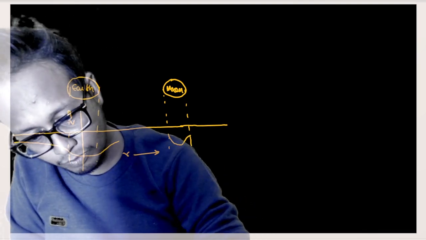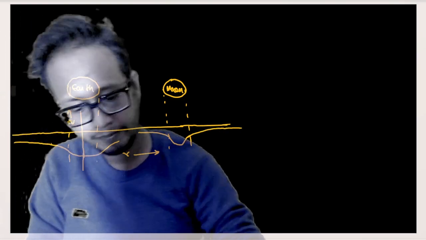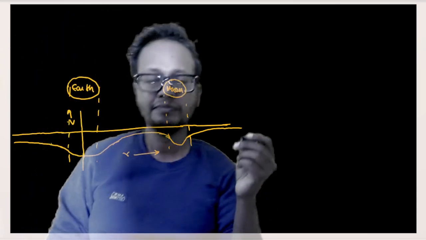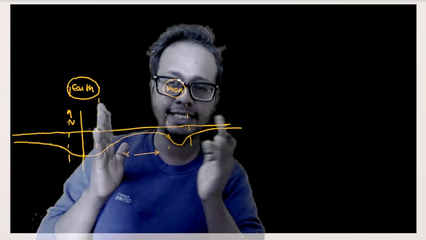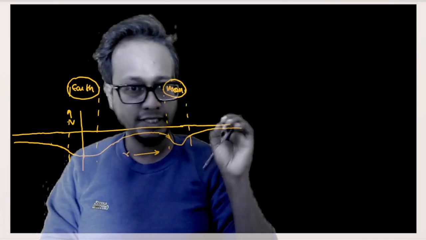And outside the radius of the moon, the graph would go somewhat like this, isn't it? To infinity. And in between them, there will be some point where the graph goes somewhat like this. Okay. Now, do I have to memorize this graph? No. But this graph is actually drawn by computers. Okay, you plug in the equation into computers and they will give you a graph of potential versus distance from